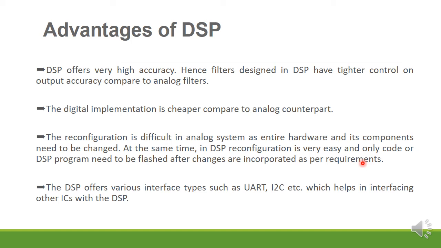Whereas if I want to do the electronics experiments, then it is somewhat difficult to convert. The whole setup we have to change for addition, for subtraction, for division, integration and differentiation, correct? But in the DSP, it is very easy to change the configuration from one system to another system. That means just by changing the codes, we change that. As per our requirements, if you change the codes, then the same thing you can use for the others also.